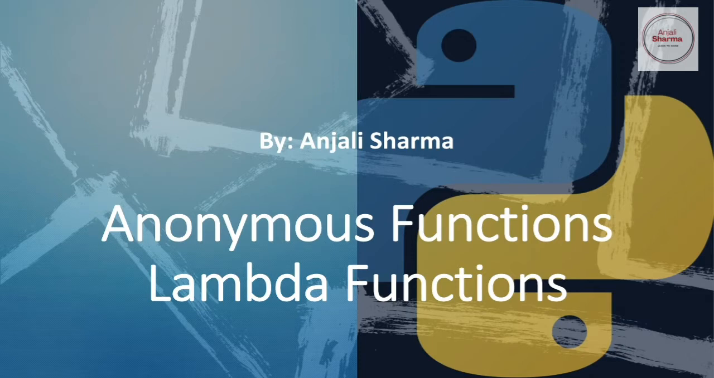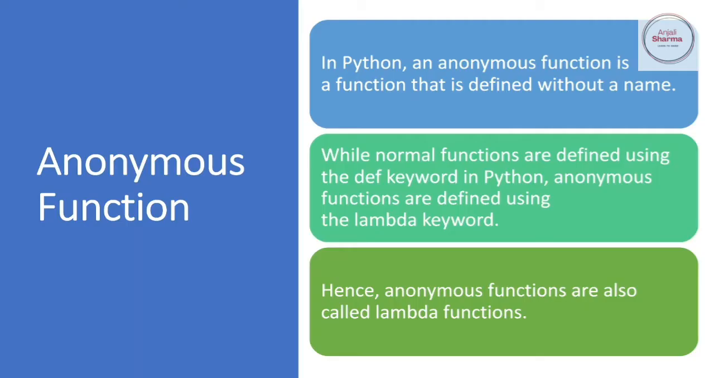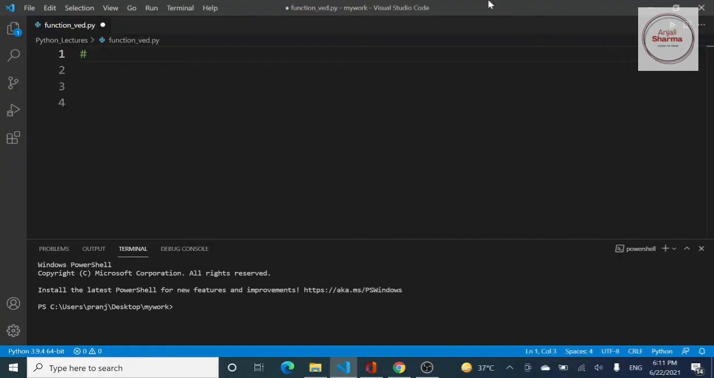In this video, we are going to study anonymous functions, which are also known as lambda functions. In Python, an anonymous function is a function that is defined without a name. While normal functions are defined using the def keyword, anonymous functions are defined using lambda as a keyword. Hence, anonymous functions are also known as lambda functions or lambda expressions. Let us look at our first lambda function.